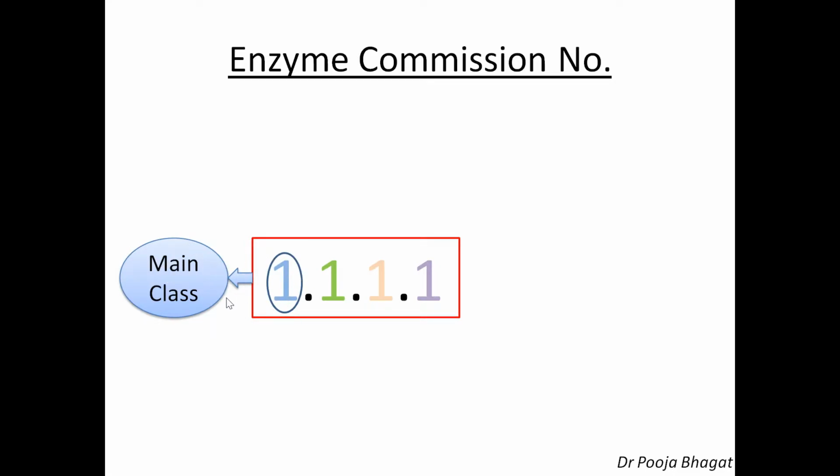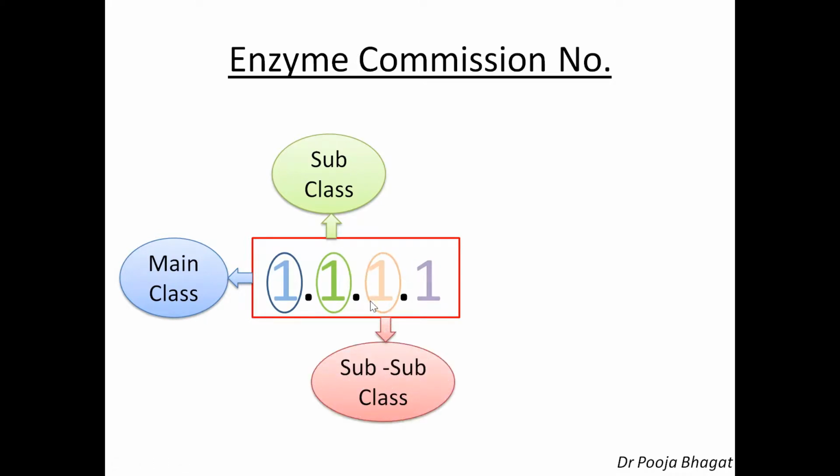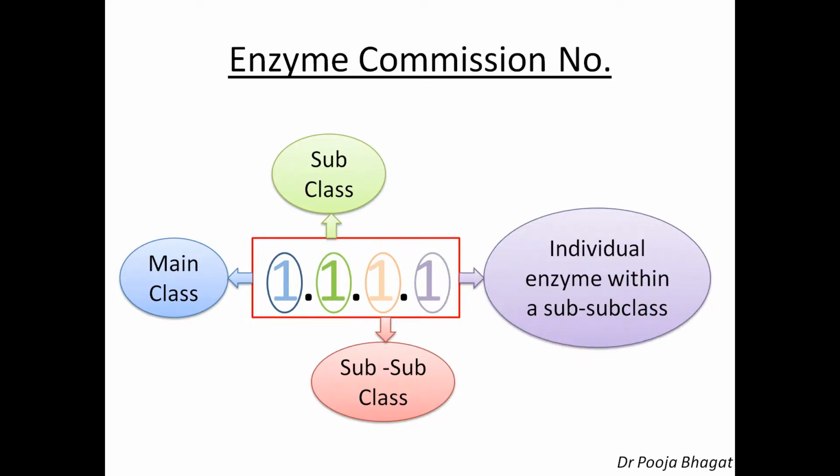You know now all the 6 main classes, so you can easily find out what the first number will be. Then the second number is the subclass, which tells you about the type of compound or group involved. The third number is also a subclass, which tells which type of reaction is going on. And the last, fourth number is the individual enzyme within that subclass. So these are the 4 numbers separated by dots.